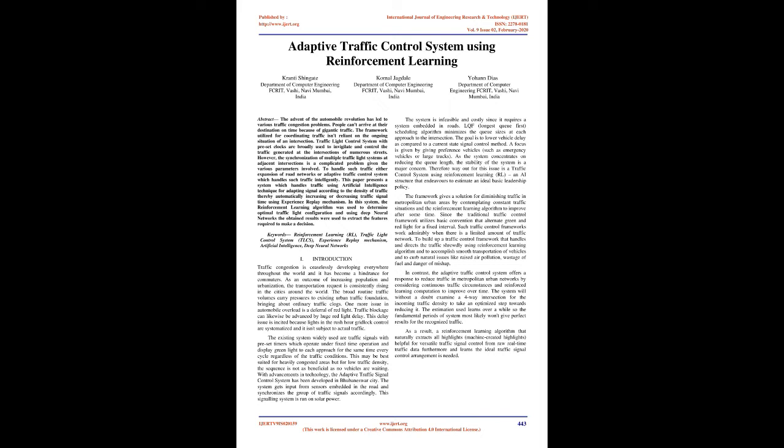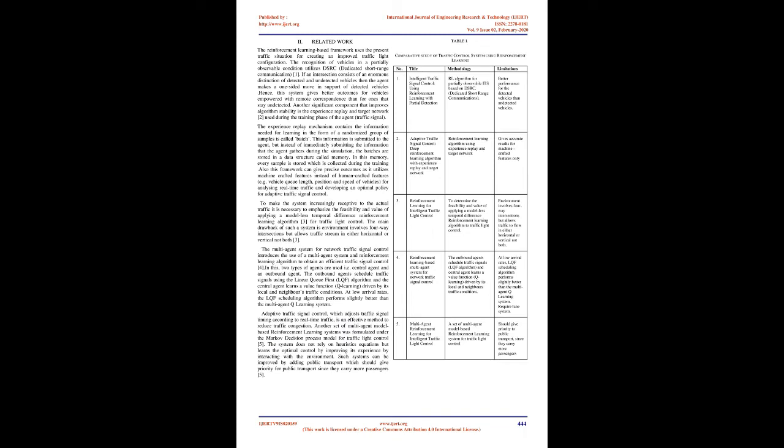To build up a traffic control framework that handles and directs the traffic shrewdly using a reinforcement learning algorithm and to accomplish smooth transportation of vehicles and to curb natural issues like raised air pollution, wastage of fuel and danger of mishap. In contrast, the adaptive traffic control system offers a response to reduce traffic in metropolitan urban networks by considering continuous traffic circumstances and reinforced learning computation to improve over time.